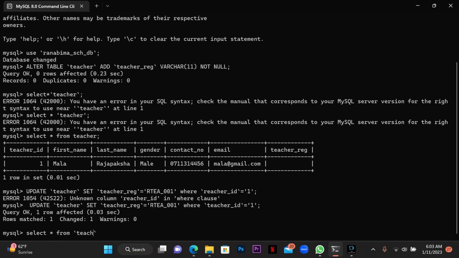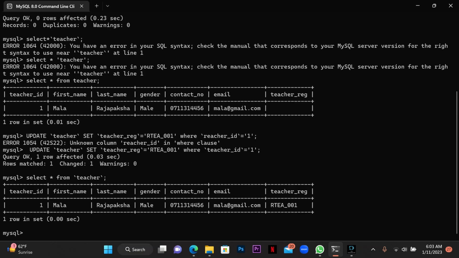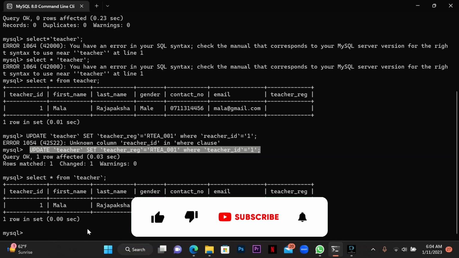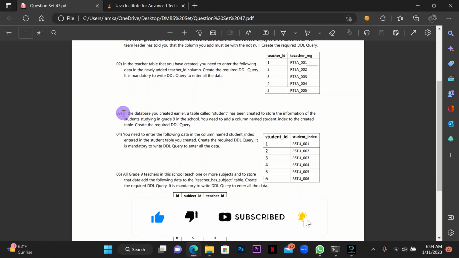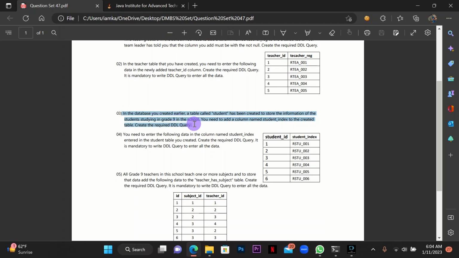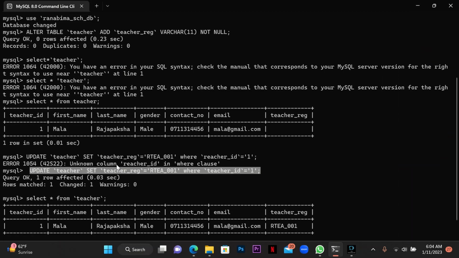So likewise, you have to add all the data to the table using the query. So in the third question, they are asking: in a database you created earlier, a table called student has been created to store information of the students studying in grade 9A. You need to add a column named student index number to the created table. Okay, so again we have to add a column here. So I am going to use the same query which I used in the first question.